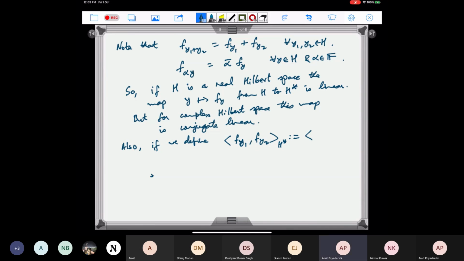Should we take y1, y2 or y2, y1? This is the inner product on H. So if I define the inner product on the dual space like this, we need to see whether this defines an inner product or not.